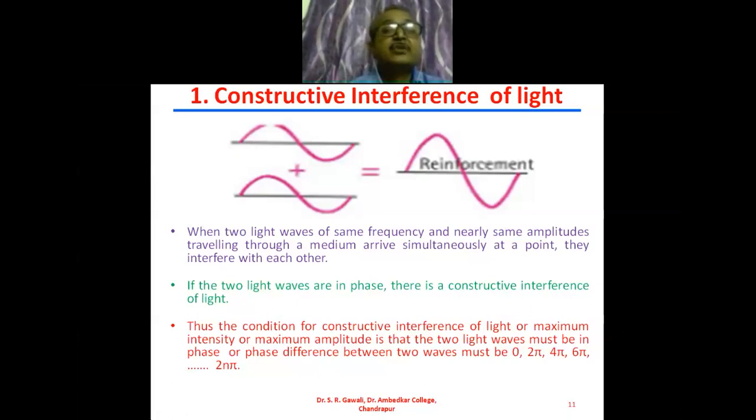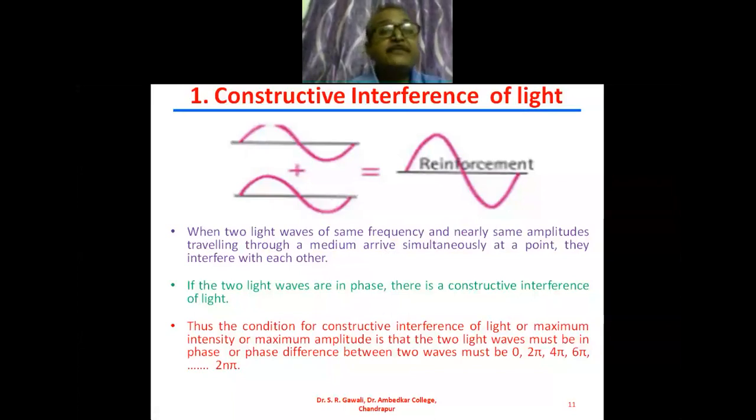When two light waves of the same frequency and nearly the same amplitudes traveling through a medium arrive simultaneously at a point, they interfere with each other. They overlap one another.